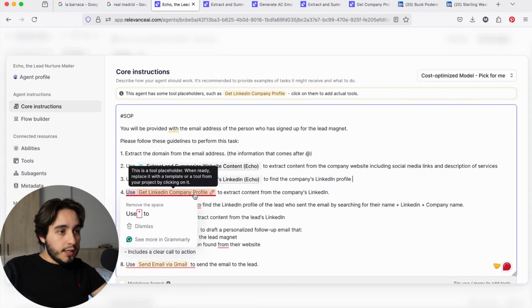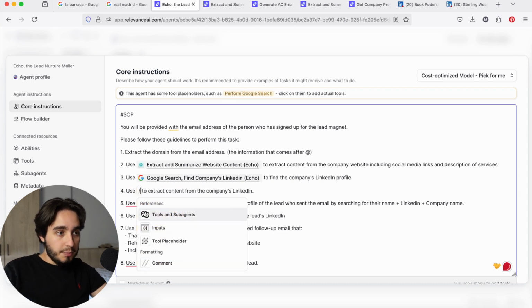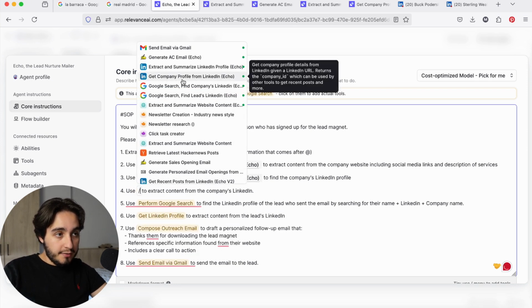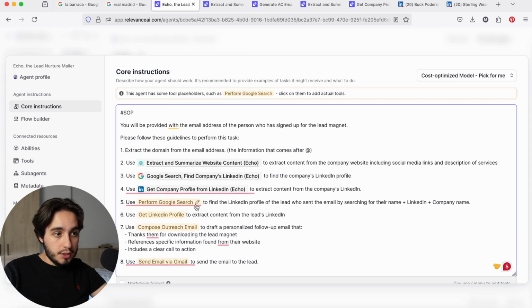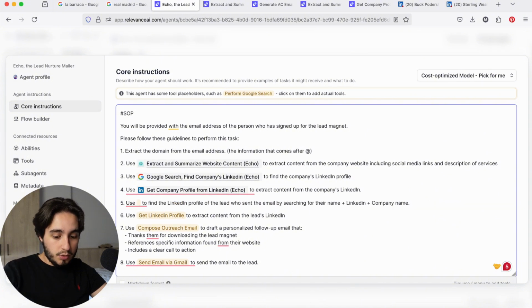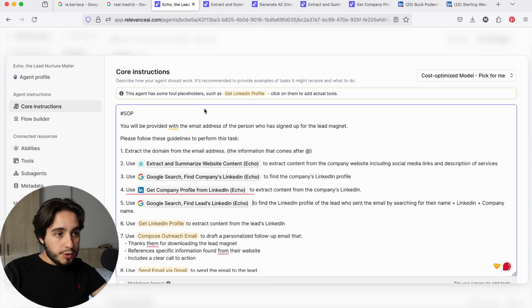And then number 4, we're going to get LinkedIn company profile data. This is actually pretty accurate, so we're just going to replace that tool with the actual tool that we have. This will be get company profile from LinkedIn to extract the content of the company's LinkedIn. Number 5, we're going to perform a Google search. Okay, we're going to replace this one with a new tool. I don't know why that's still there. Okay, there we go.